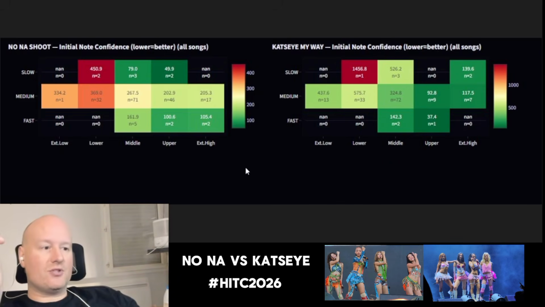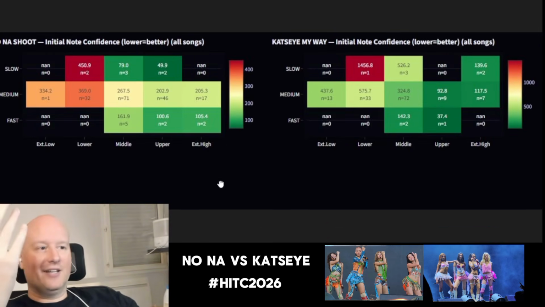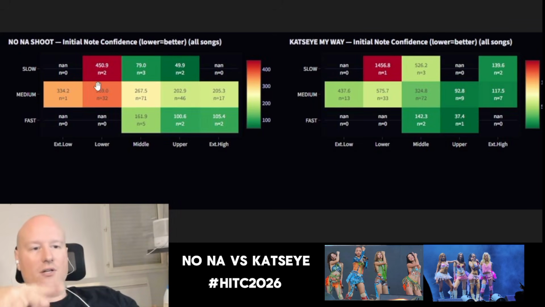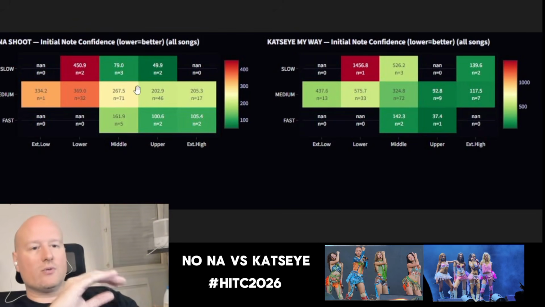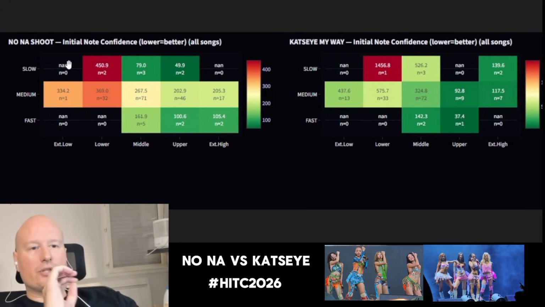So we can see something interesting here, and that's what this type of analysis shows: where are they shining? And you can see that again NONA has a bit of a tendency to have, we have to look at the value, right? Because everything is scaled up. So let's look at the value instead of the colors. But you can see NONA is sometimes a bit more precise, I would say. If we compare them together, the medium and the extreme low for 2 of them, so let's look at them, 3 and 4. That's a bit similar.